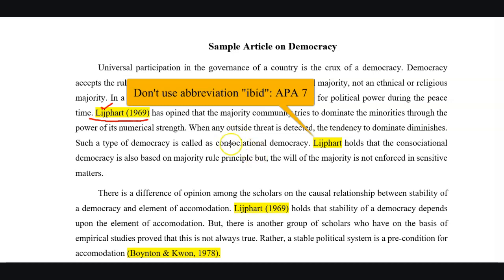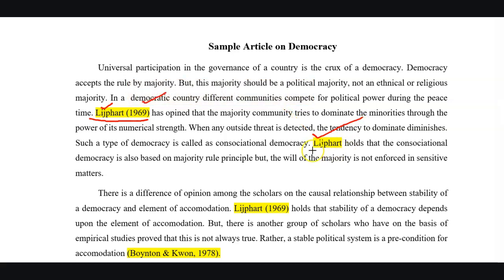But if we have provided narrative citation of an article in a paragraph, we will not repeat the publication year in the subsequent narrative citation in the same paragraph. And take care, this rule applies only to narrative citation, not to the parenthetical citation. In this case of a single author article, the citation method will remain the same for the subsequent citations and subsequent paragraphs, meaning the author-date combination every time.